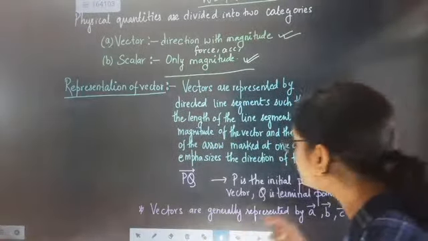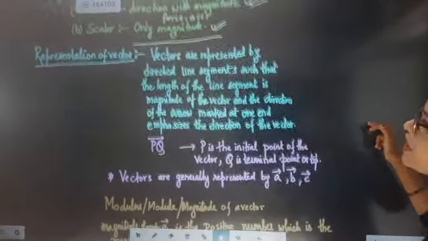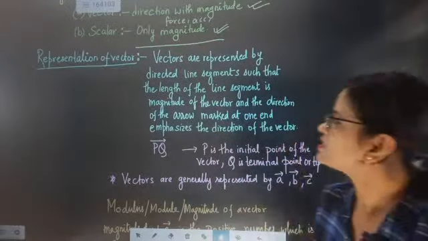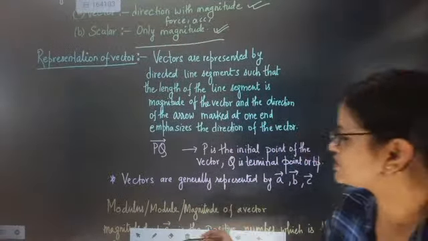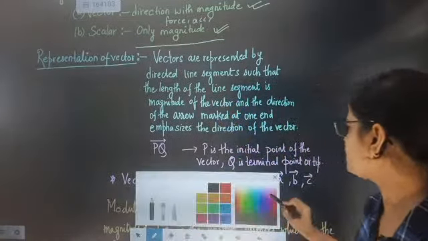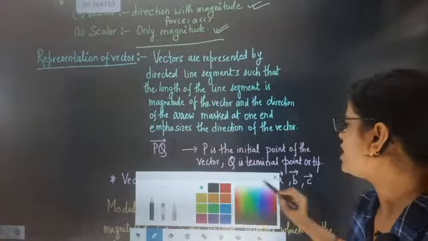So now how to present a vector? First thing is that vectors are represented by a directed line segment such that the length of the line segment is the magnitude. So what is the length of the line segment? The length of the line segment is considered as magnitude.